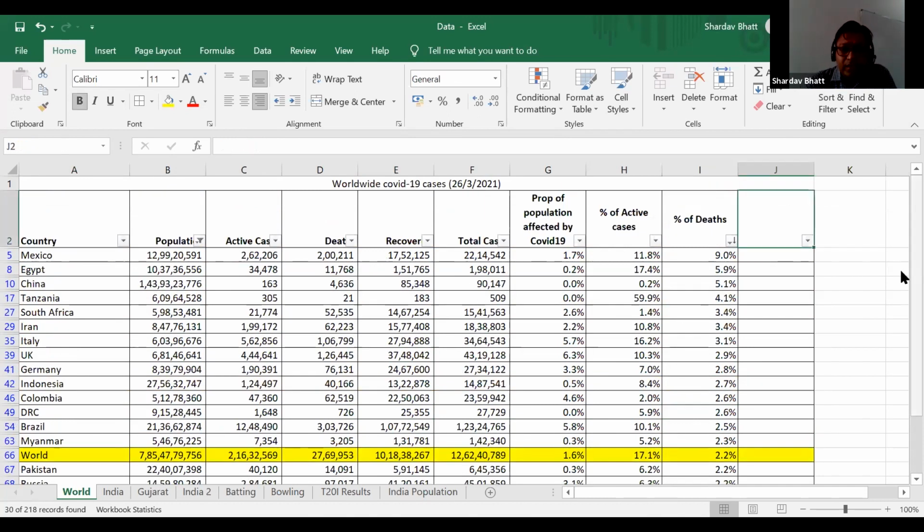Next is percentage of recovered. Okay, percentage of recovered. So again, I need to clear this filter.